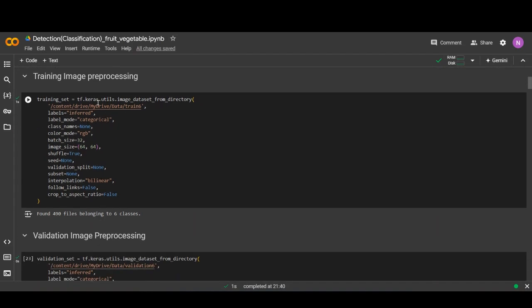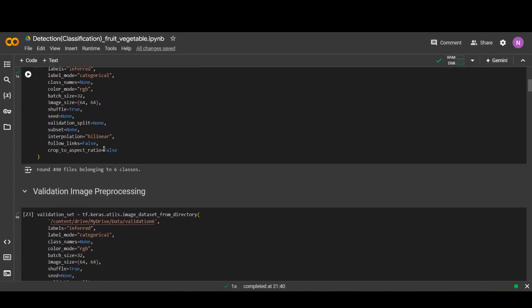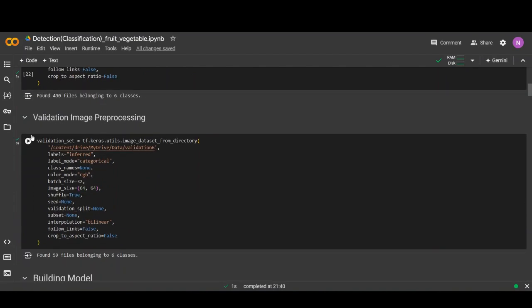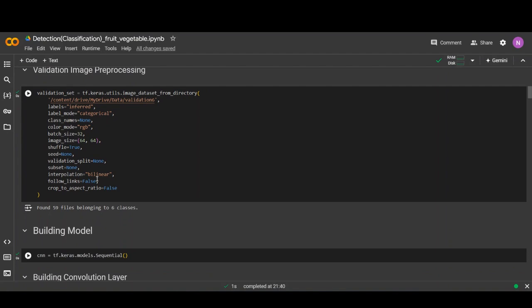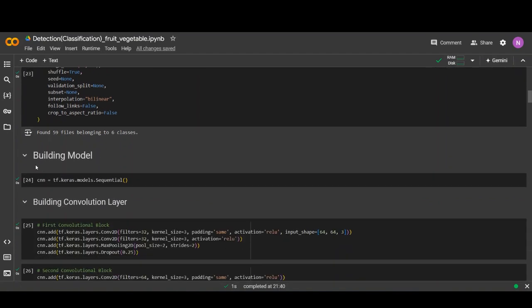First of all, prepare the training dataset for training of the model like this, and then prepare the validation set for validation of the model. After that, the next step is building the model.